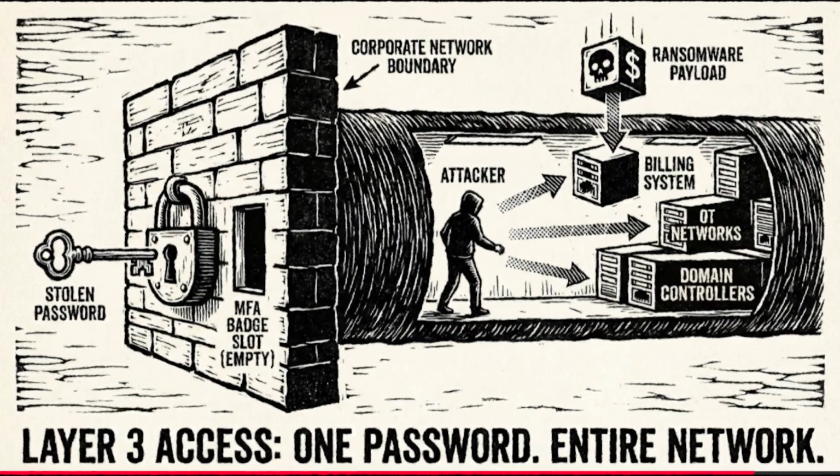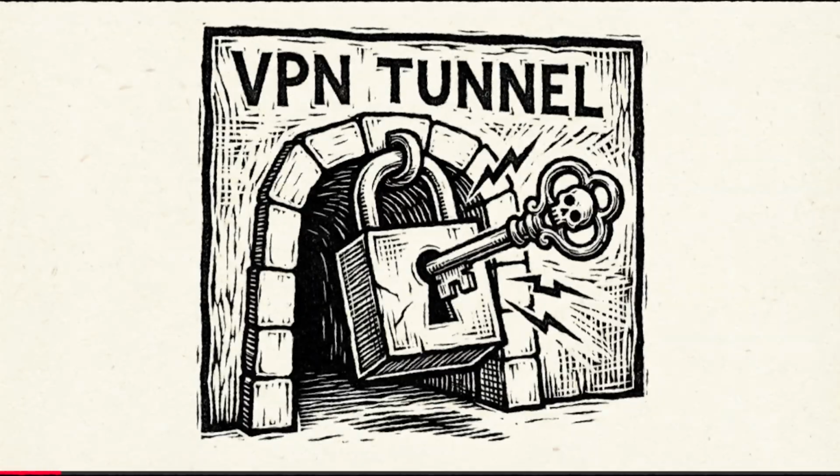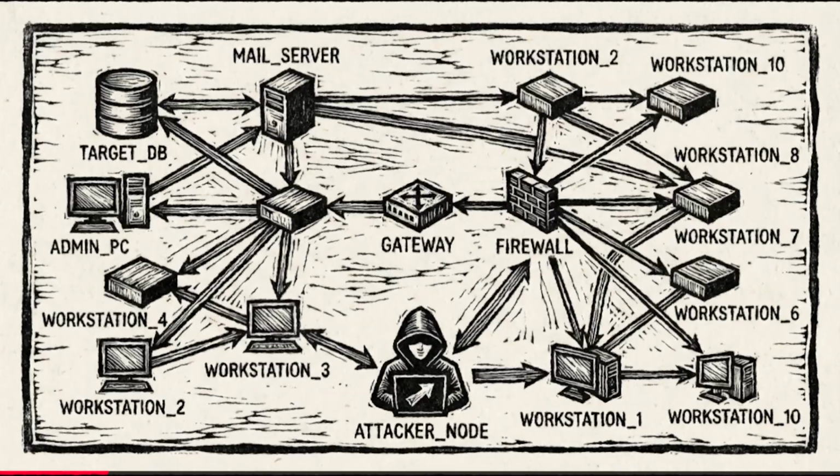Colonial Pipeline. This ransomware attack disrupted fuel distribution across the U.S. East Coast. This breach occurred via a single stolen password for a legacy VPN account. Crucially, the account did not have MFA enabled. The failure mode here is the legacy VPN architecture itself.